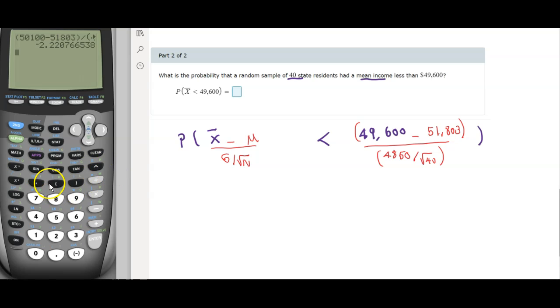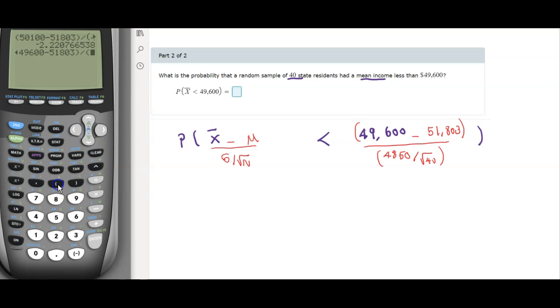So this is going to be parentheses, 49,600 minus 51,803, close the parentheses, divided by 48. Oh, I need to put the parentheses there.